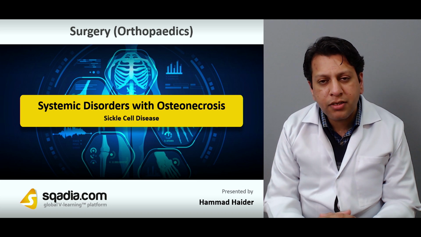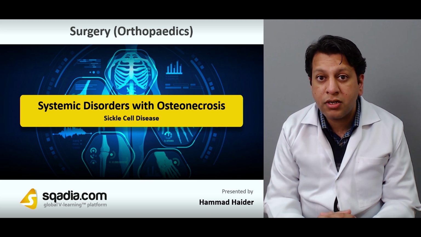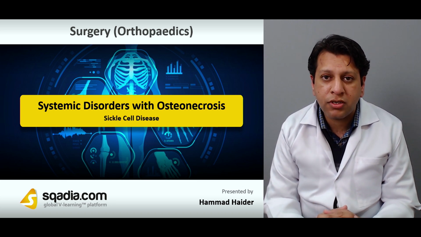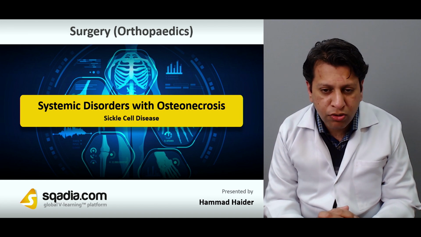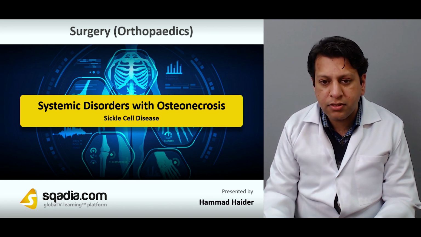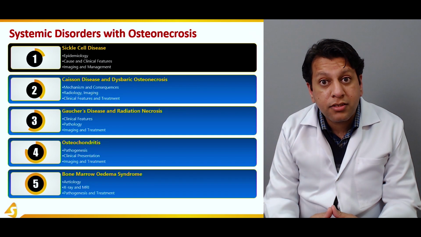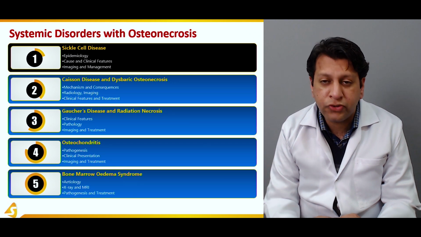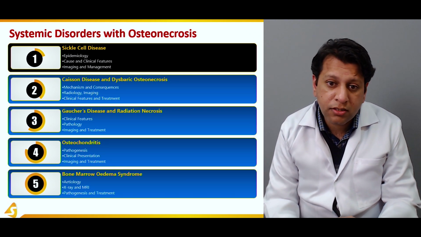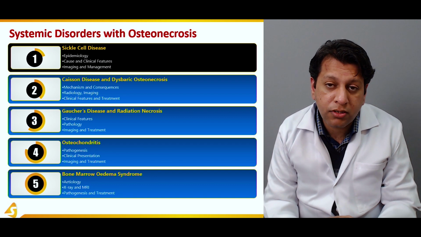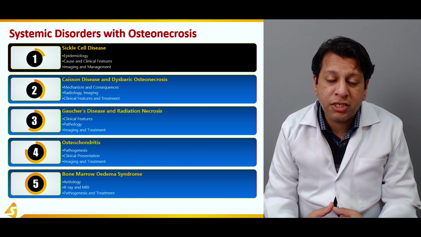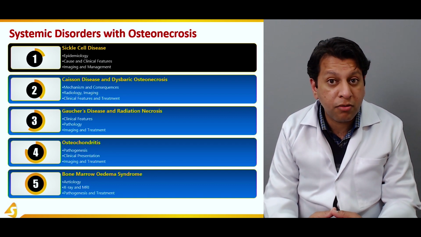We will be briefly discussing some of those causes which lead to osteonecrosis and are not associated with trauma, such as sickle cell disease. We'll be discussing in this section the epidemiology, causes and clinical features, what is sickle cell disease, what is sickle cell trait, what are sickle cell crises, and how do we manage those children with sickle cell disease, especially if they present with recurrent bone infarcts.